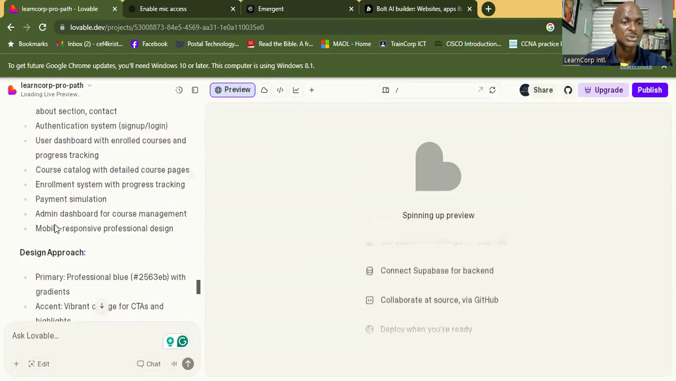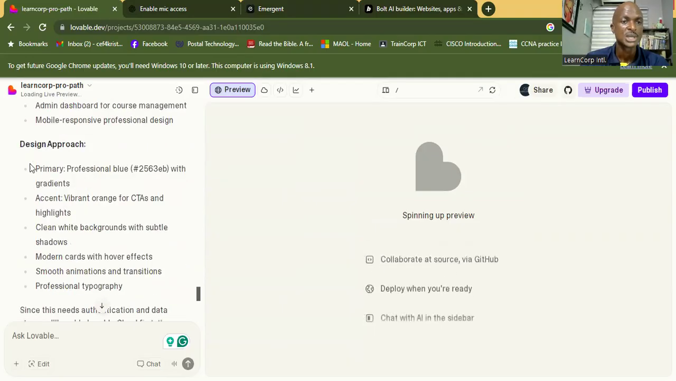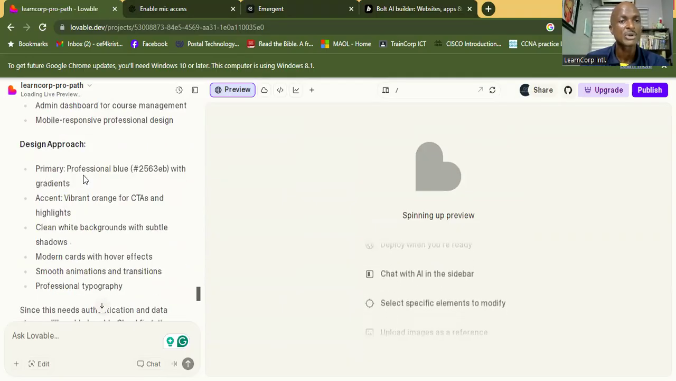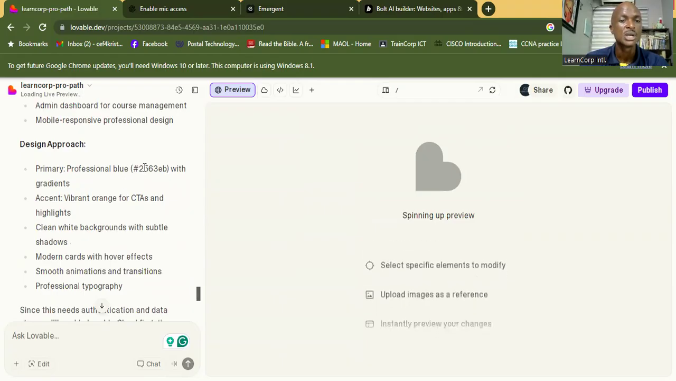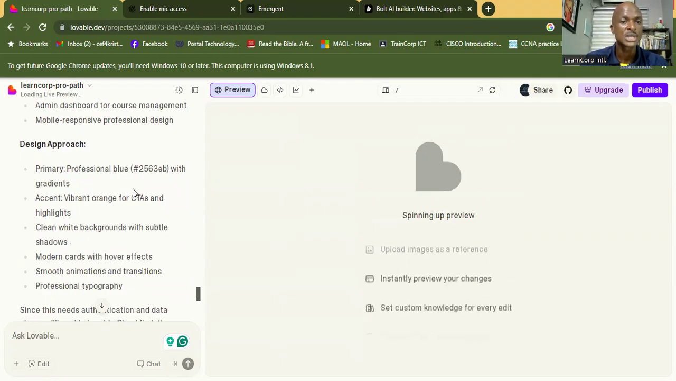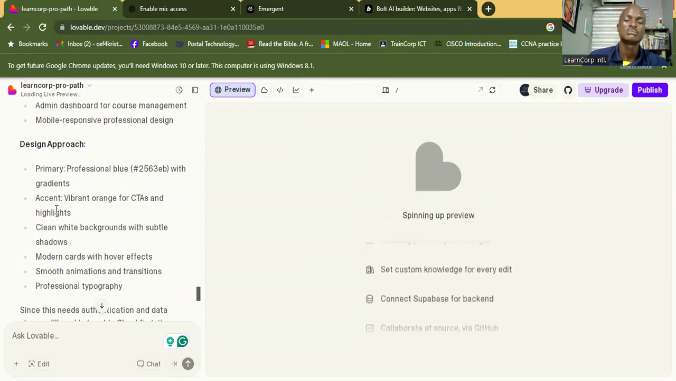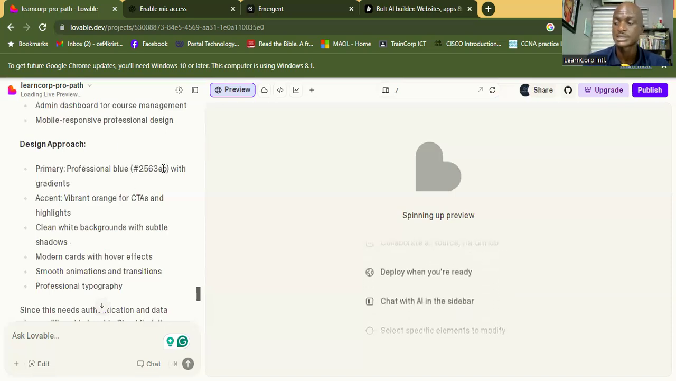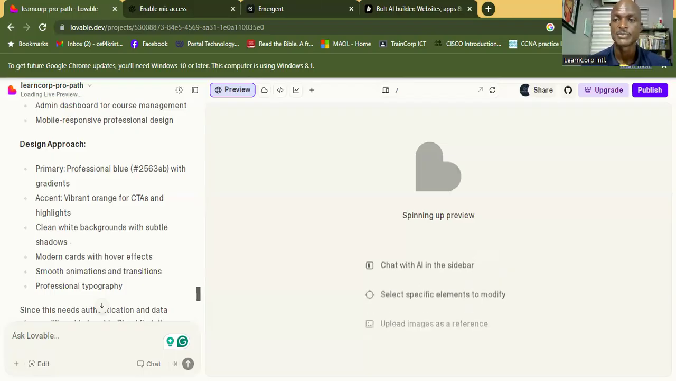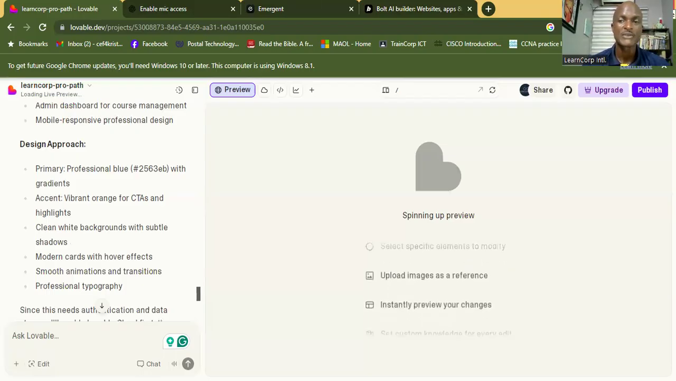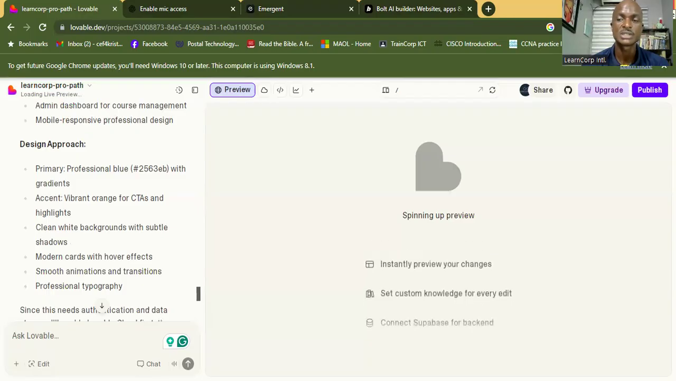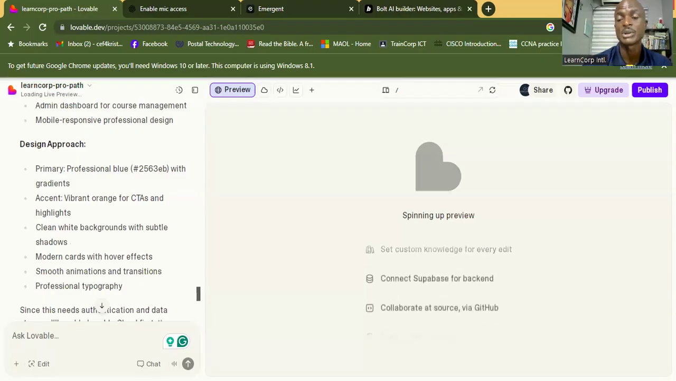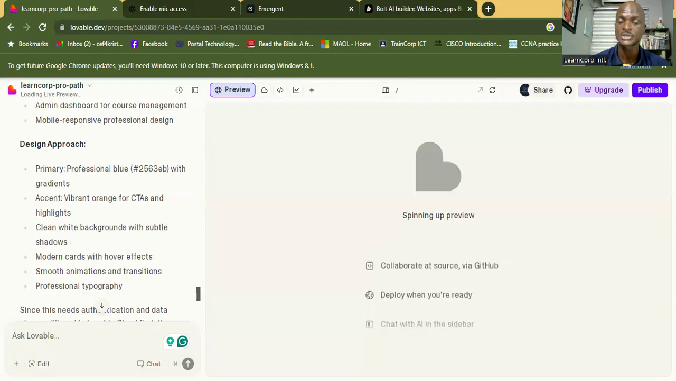This is what's going to do the design approach. It's going to do primarily professional blue. Okay, this is the code for colors that it's going to use. Now, I didn't give it that specification, and so it's going to use what it has generically. All right. So if I preferred, I could have just given it LearnCore's primary colors or preferred colors.